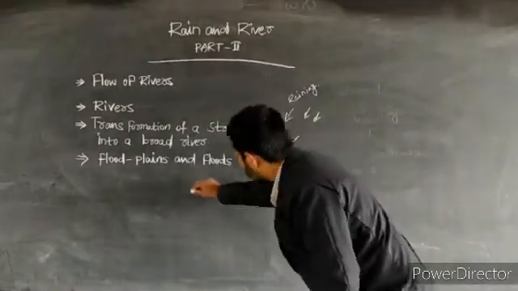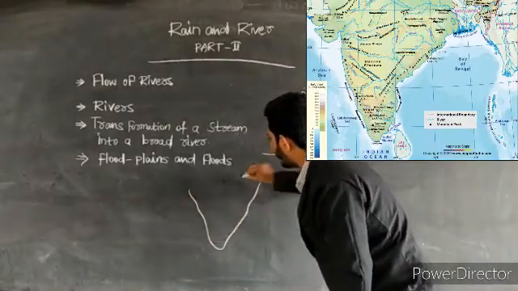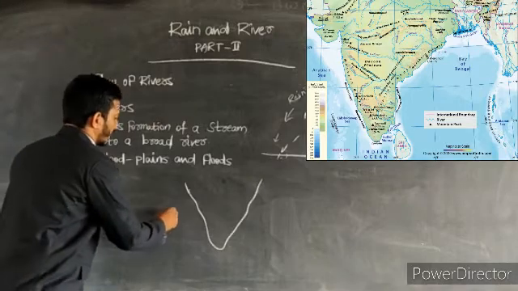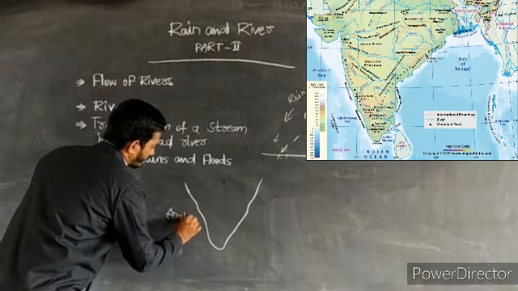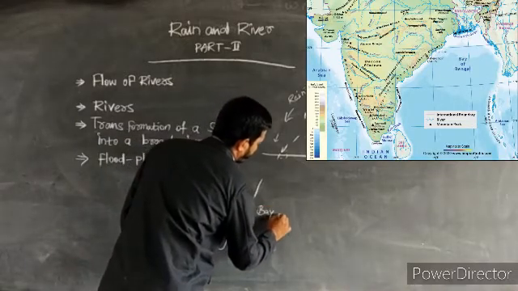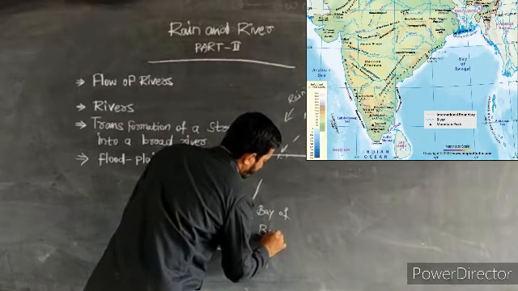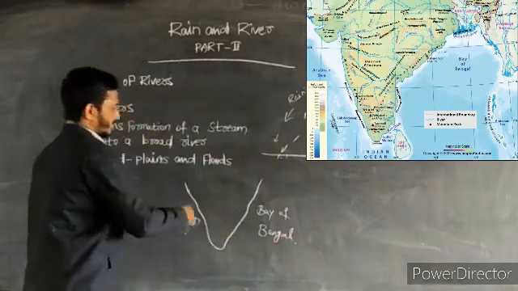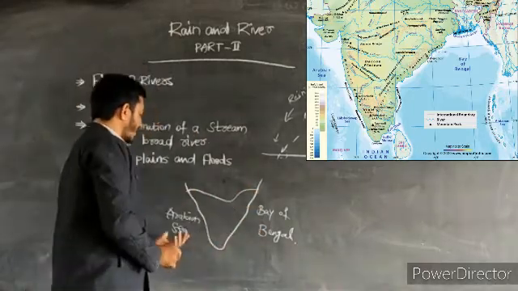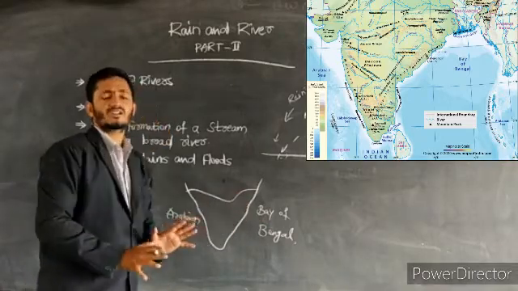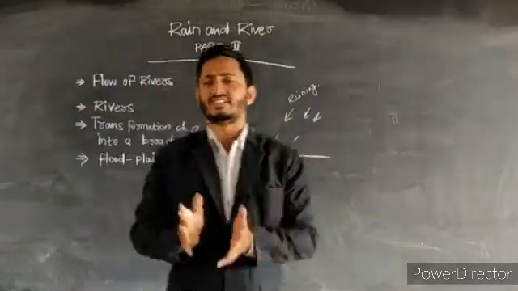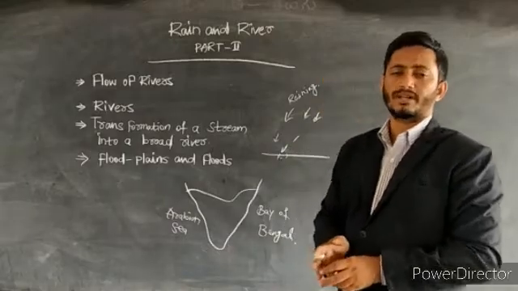Suppose in a map of India, you can see these parts completely: the Arabian Sea, the Bay of Bengal. These are the states which are located near the Bay of Bengal and the Arabian Sea, and all these states are known as coastal states. So these coastal states are affected during the rainy seasons, during the monsoons.